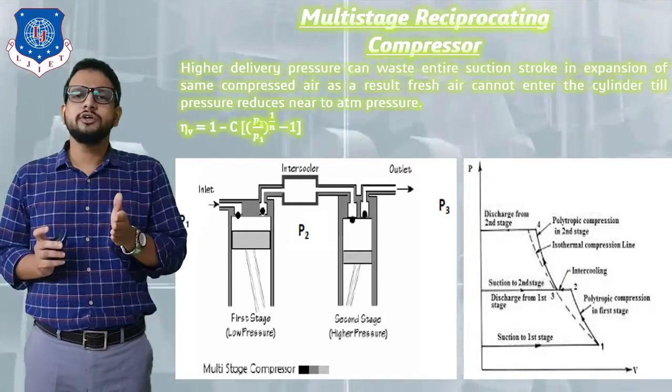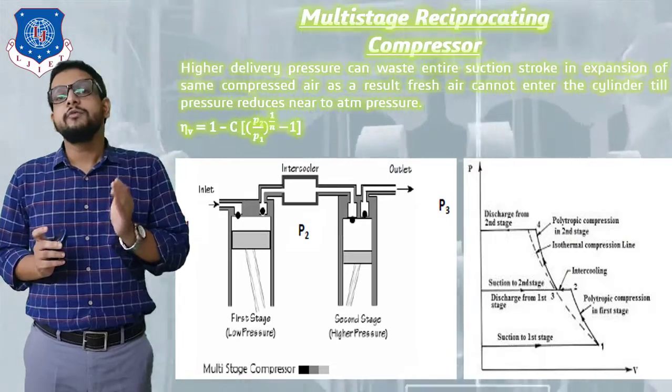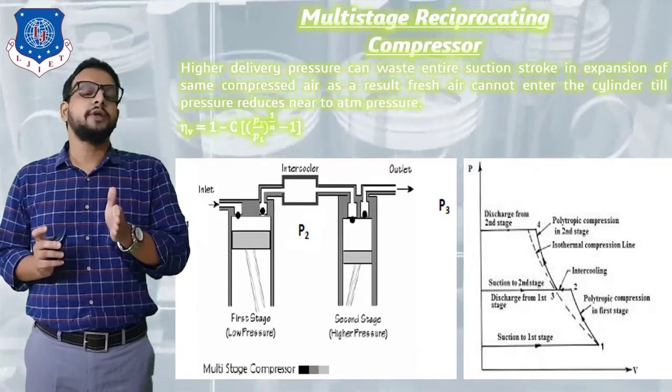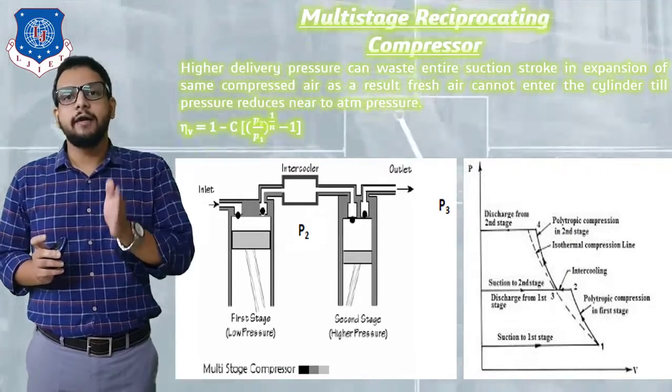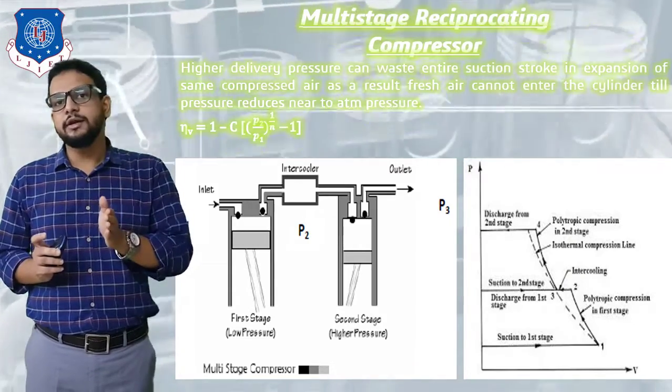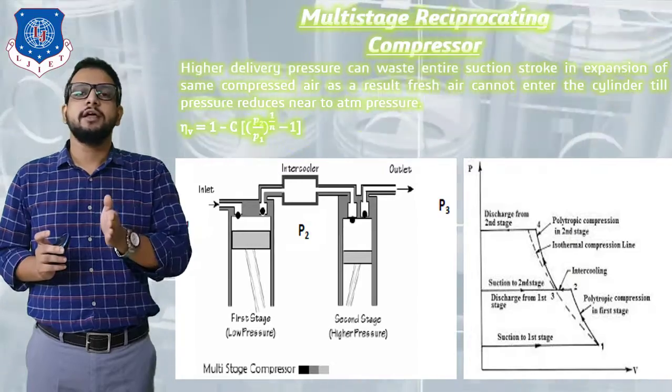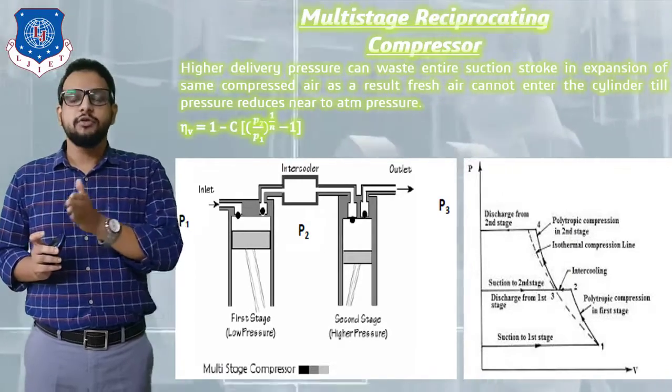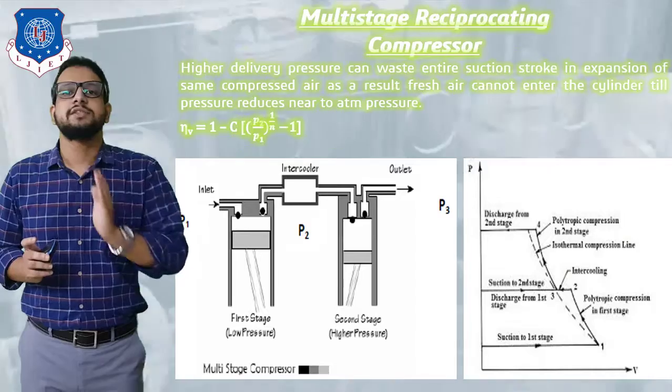So what is the solution to all these problems? We can cool down the temperature of the air every time after the compression process, and this can be done if we compress air in multiple stages, or in more than one stage.